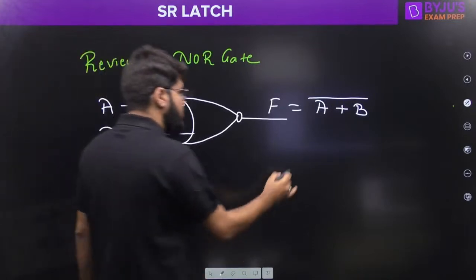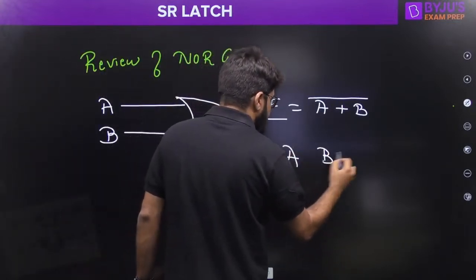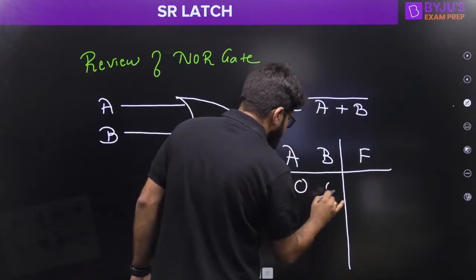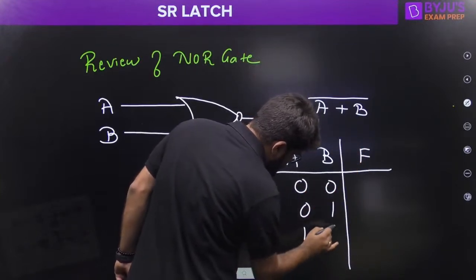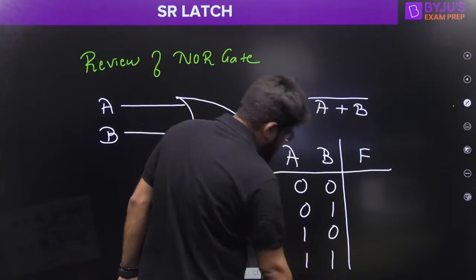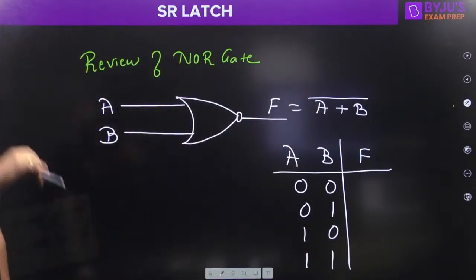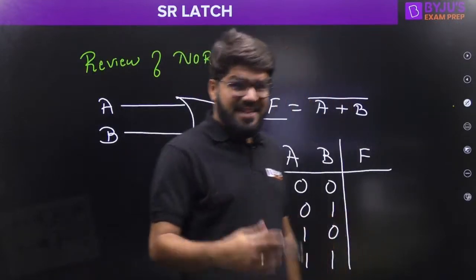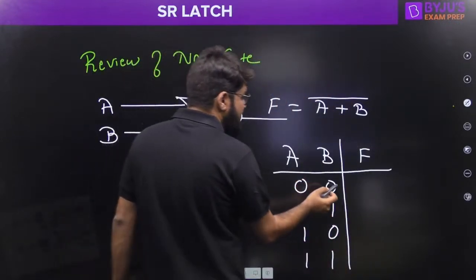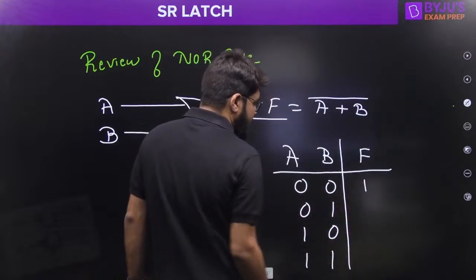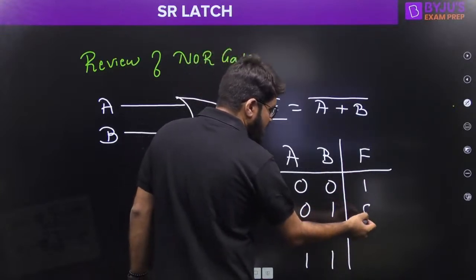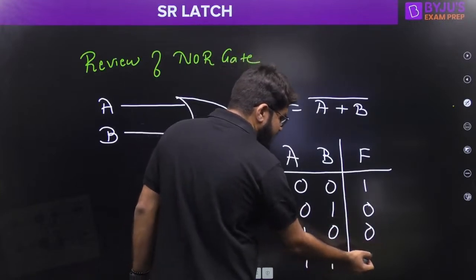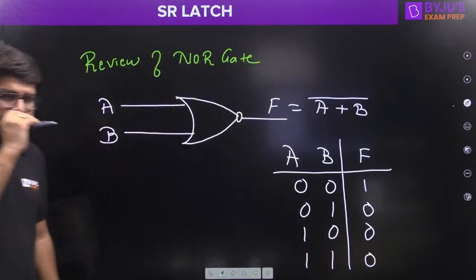What should be the truth table for this? 0 0 gives 1, 0 1 gives 0, 1 0 gives 0, 1 1 gives 0. It's just the complement of OR. So 0 plus 0 is 0, but the complement will be 1. 0 plus 1 is 1, complement is 0. 1 plus 0 is 1, complement is 0. 1 plus 1 is again 1, but the complement will be 0.